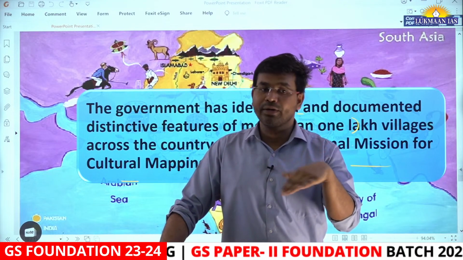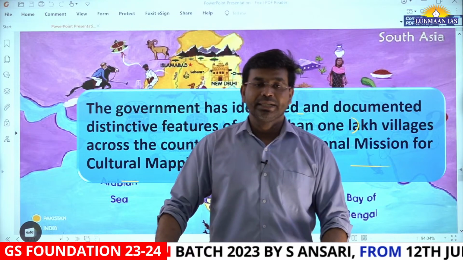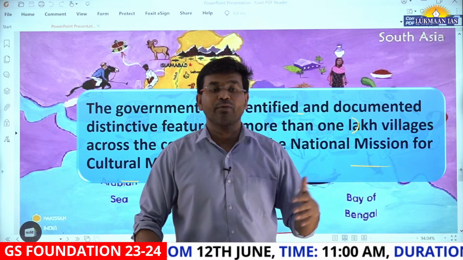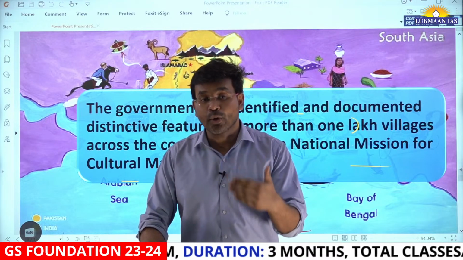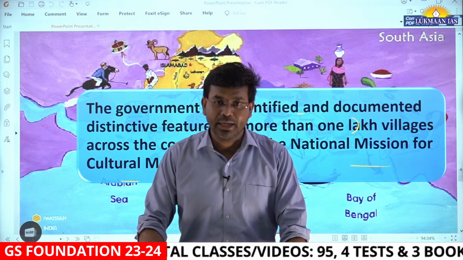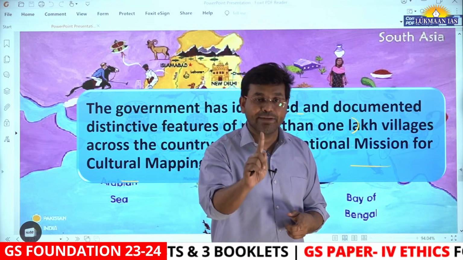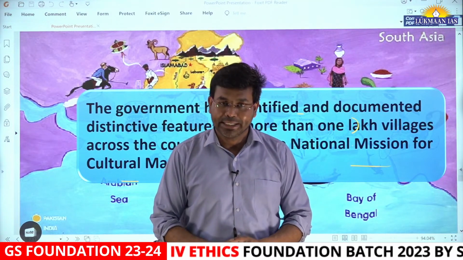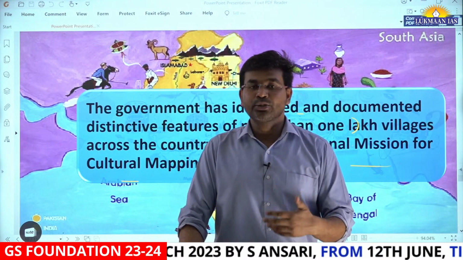If you document it, it will be in the government records, and we will be able to showcase it to domestic tourists coming from other cities or states in India, and also to foreign tourists traveling to India for tourism purposes. So through this scheme, the Government of India wants to incentivize individuals, organizations, and communities in documenting their cultural dharohar, their cultural heritage.